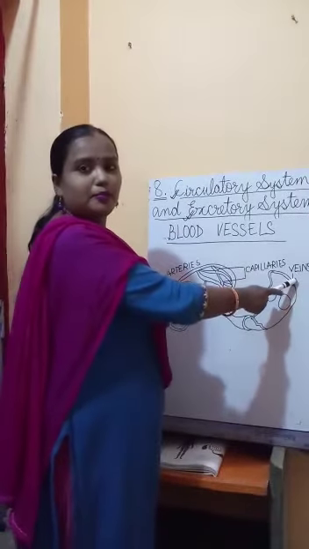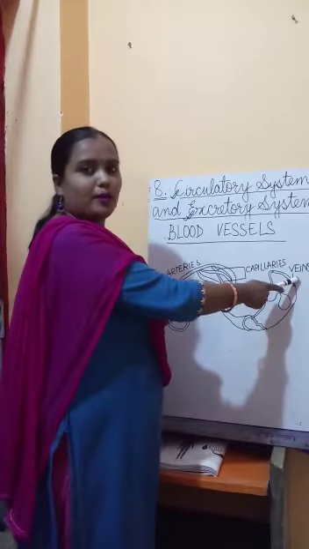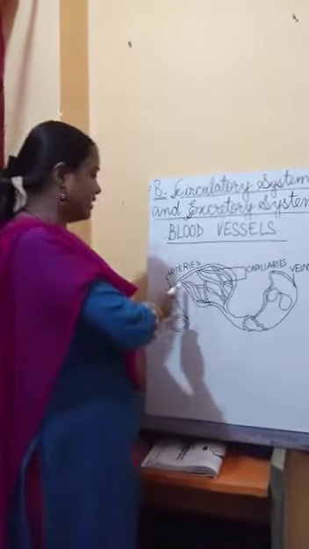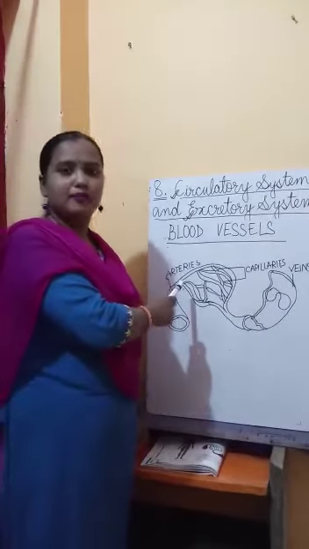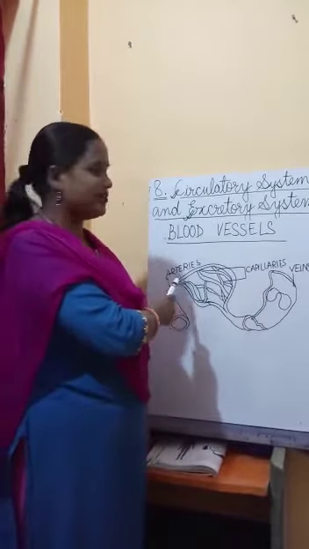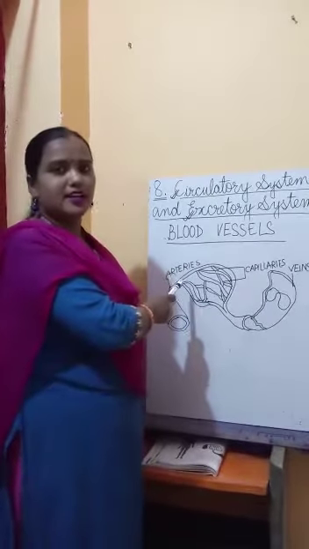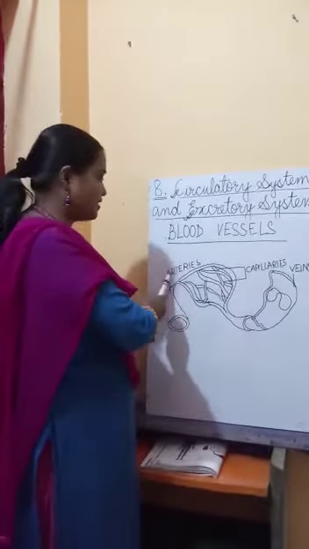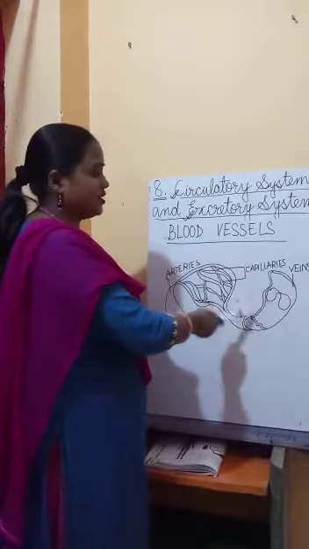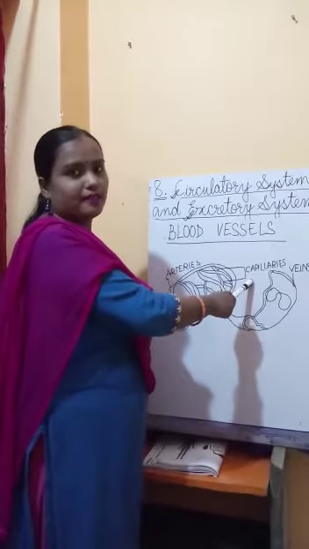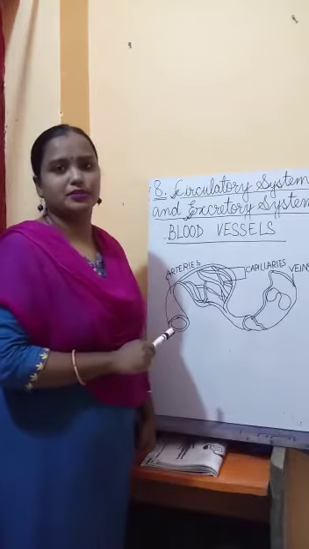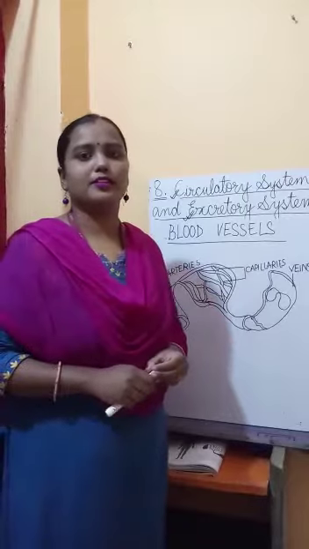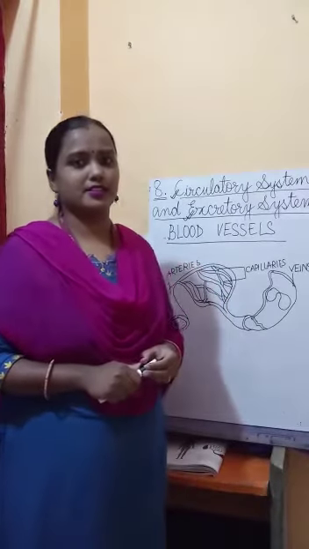The veins carry the impure blood from all parts of our body to the heart, and then when the heart purifies the blood, this pure blood is carried to all parts of our body through the arteries. And arteries and veins are connected to each other through capillaries, and all exchange of gases, nutrients or waste takes place in capillaries. So this was all about the heart, blood and blood vessels.